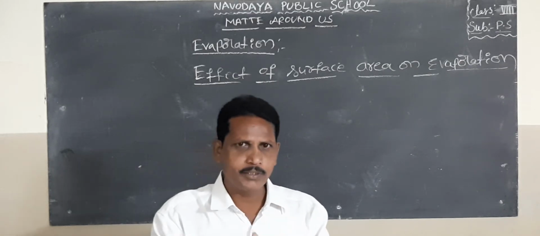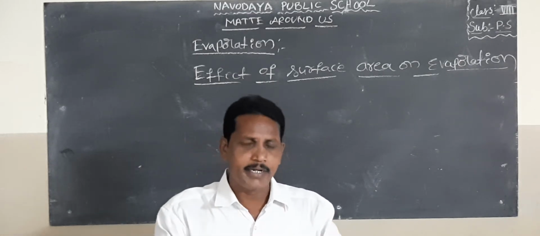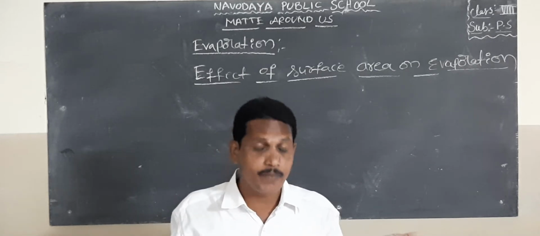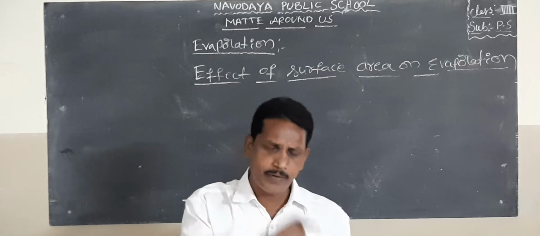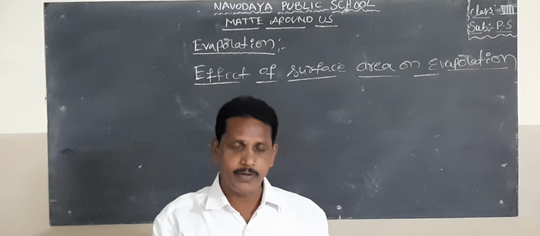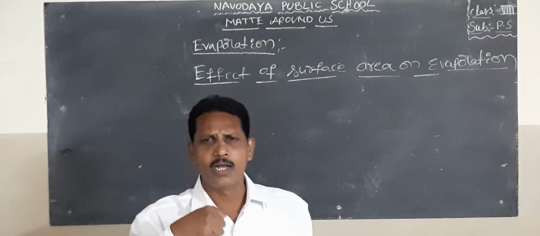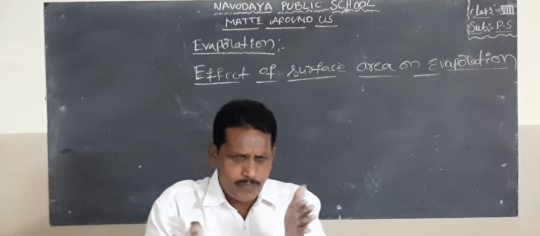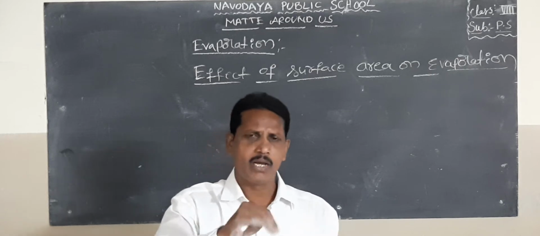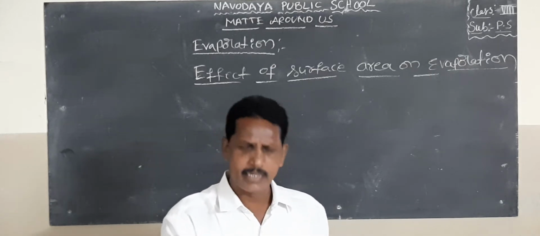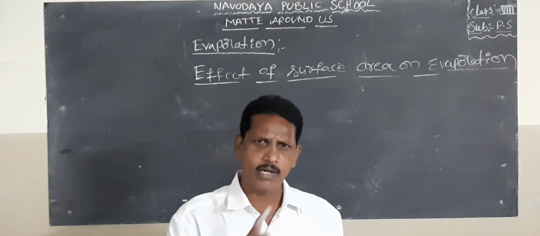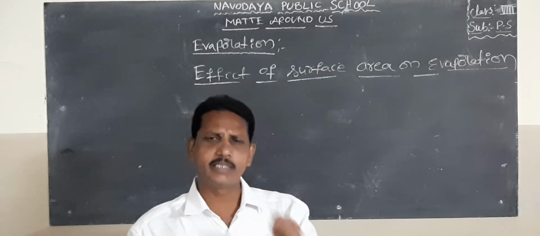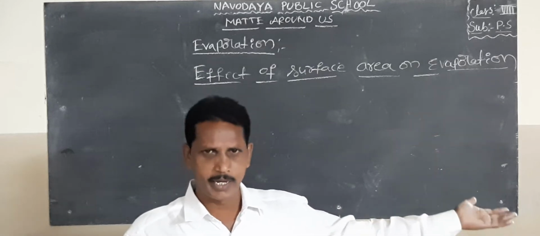So evaporation depends on the surface area. If the surface area increases, the evaporation also increases. If the surface area decreases, the evaporation also decreases. That is the effect of surface area on evaporation.